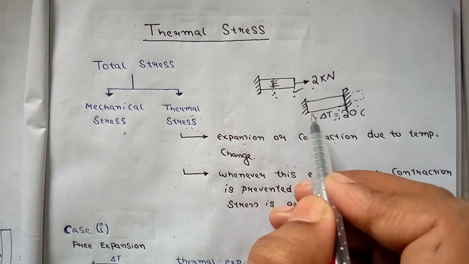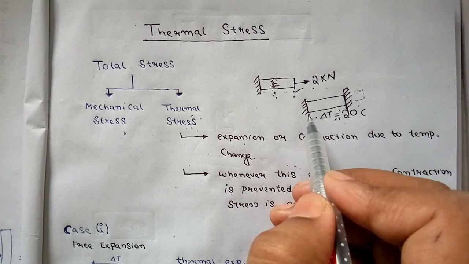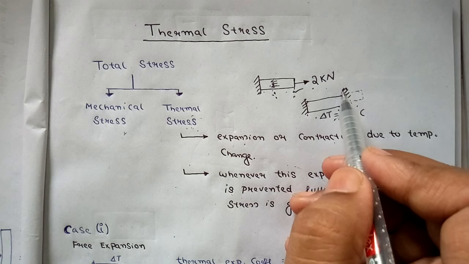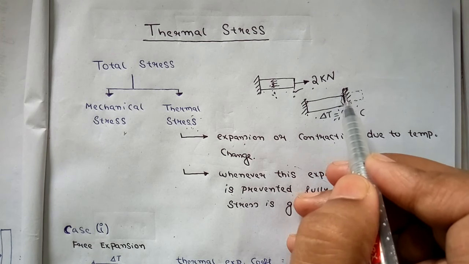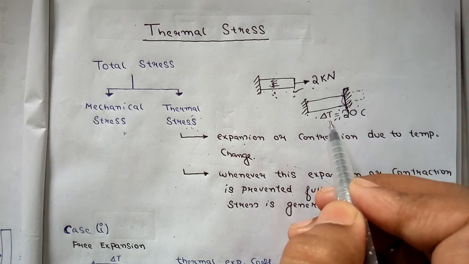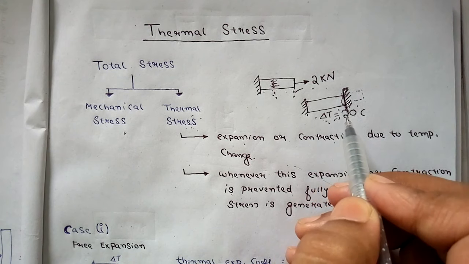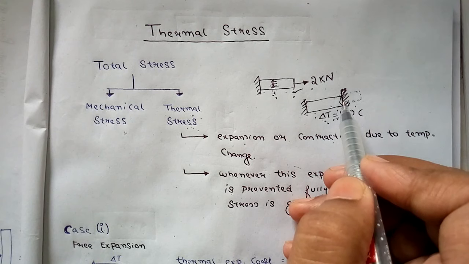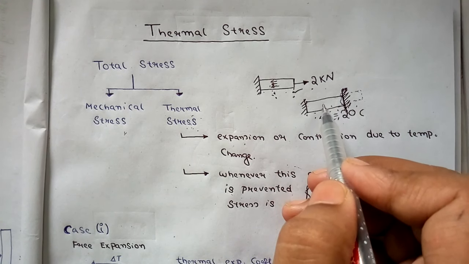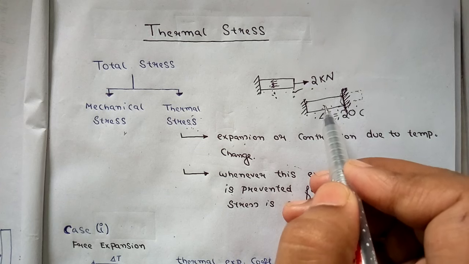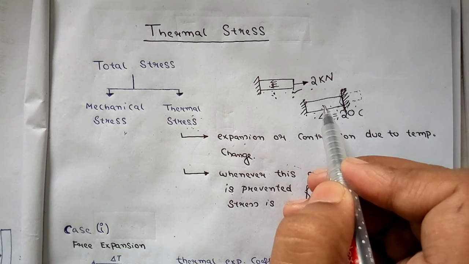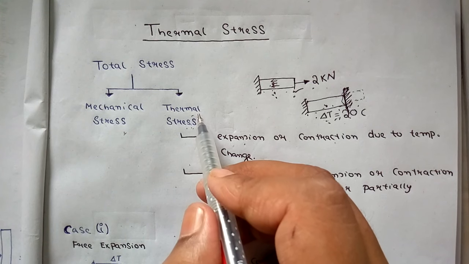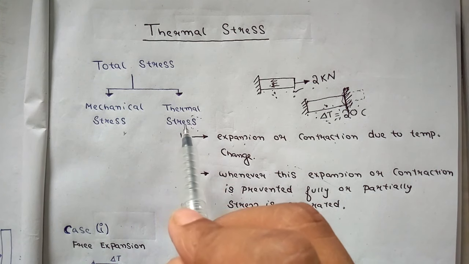I'm again explaining this. Suppose there is a body which is fixed from one side, and on this side also there is a fixed support. When I change the temperature by 20 degrees, it will try to deform, but because of this fixed support it will not be able to do so. In that case also stress is generated, but this time it is generated due to the temperature change, and this kind of stress is known as thermal stress. I hope the mechanical stress and thermal stress concepts are clear to you.